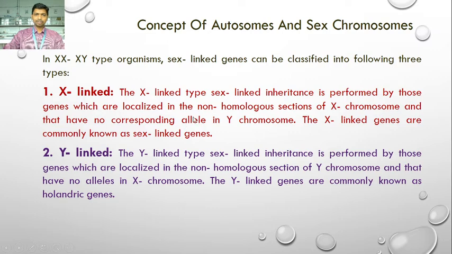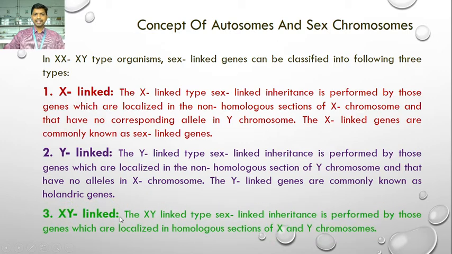So X-linked genes are those genes which are present on the non-homologous section of the X chromosome, and Y-linked genes are those genes which are located in the non-homologous section of the Y chromosome. Y-linked genes have no allele in the X chromosome. The Y-linked genes are commonly known as Holandric genes.